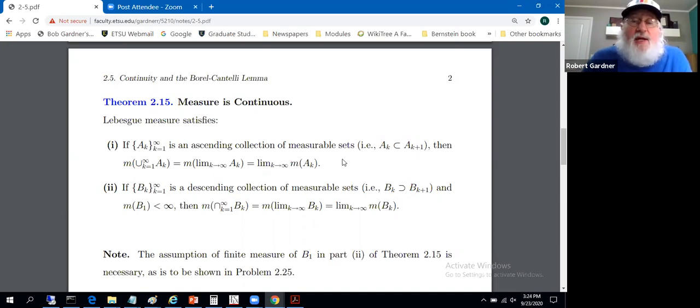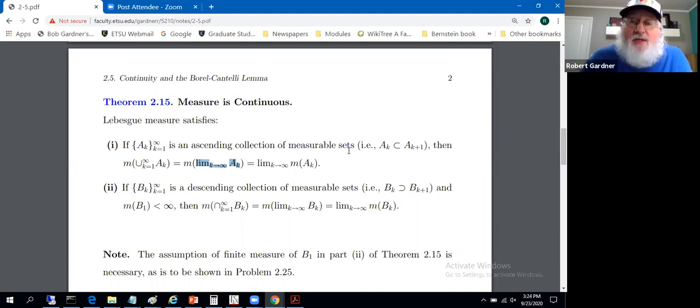In such a collection of sets, if we take the union from k equals 1 to infinity of A sub k, that is, by definition, the limit as k approaches infinity of A sub k. Depending on your background, probably from senior level analysis, I don't think this was explicitly mentioned in our background material. It's somewhere in chapter 1 of the Royden and Fitzpatrick book. But this is how you define a limit of a sequence of sets.